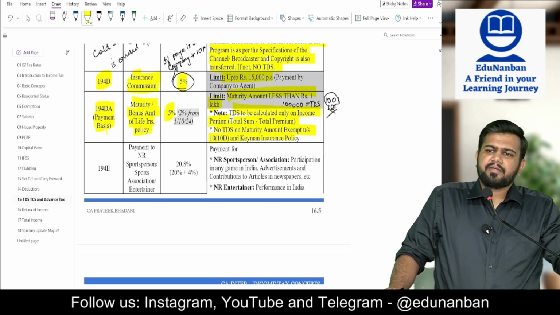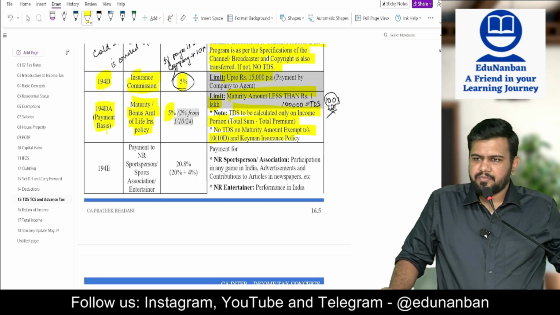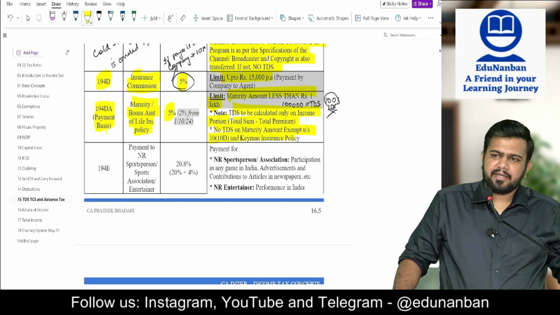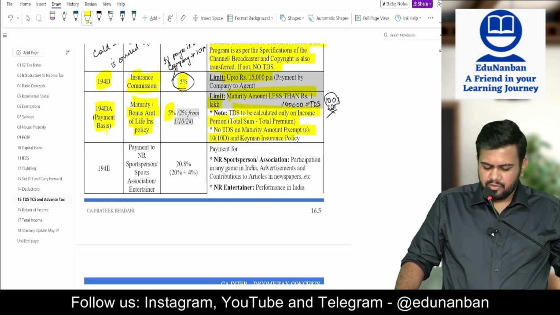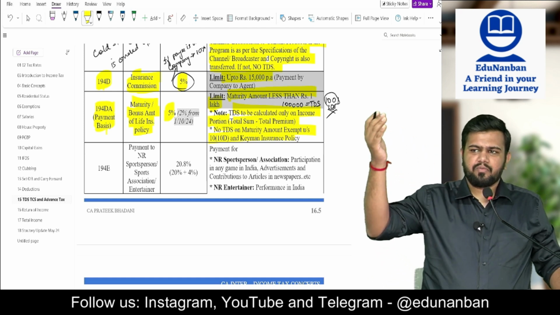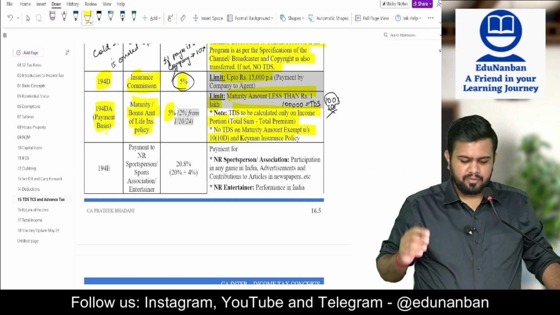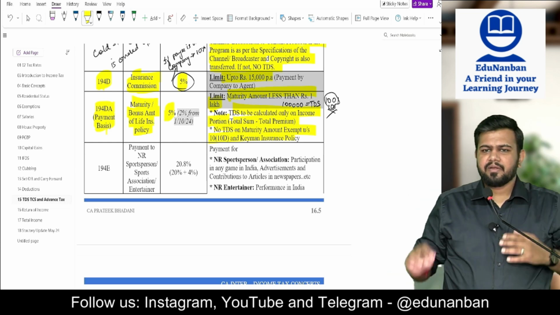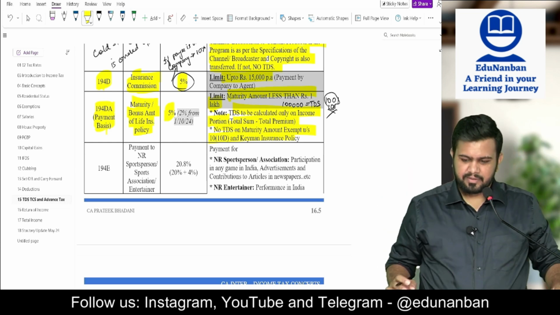No need to deduct TDS for keyman insurance policy proceeds. So whatever is taxable as per 10(10D), what we studied today, on that amount alone TDS has to be deducted if it is 1 lakh or more. What is the TDS rate? 5% up to 30th September, 2% from 1st October.